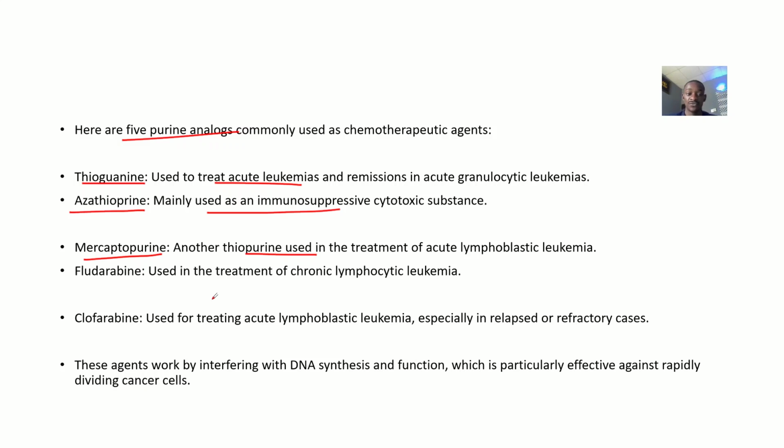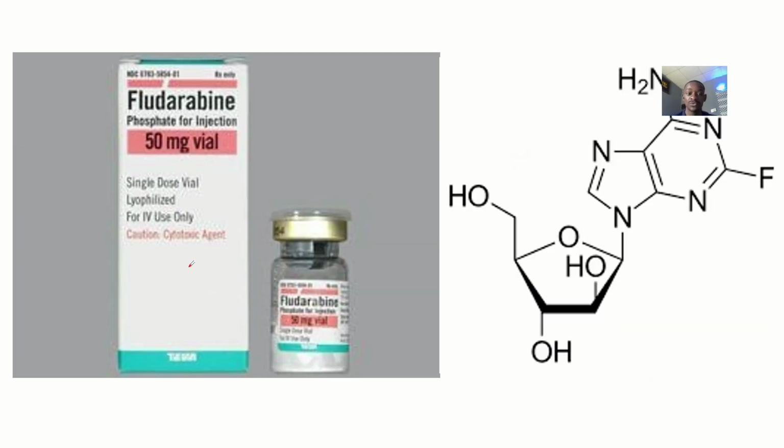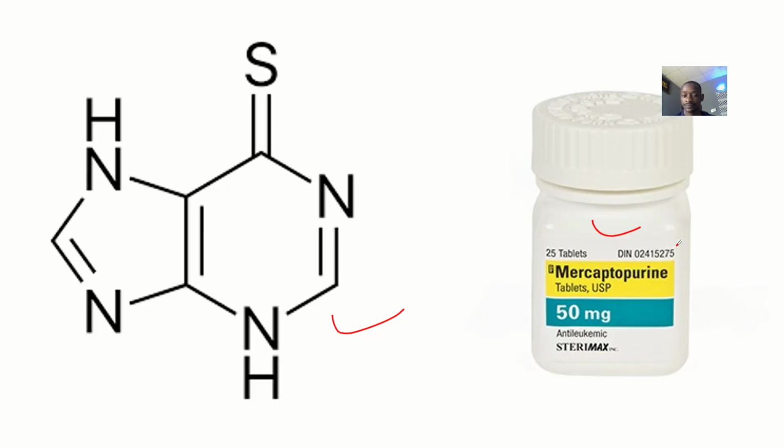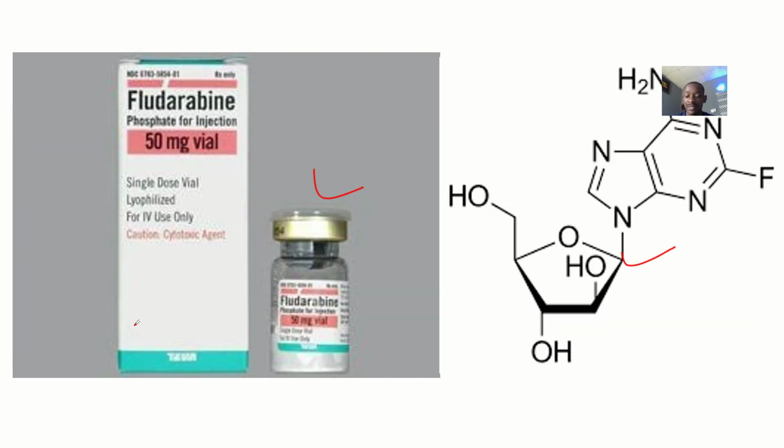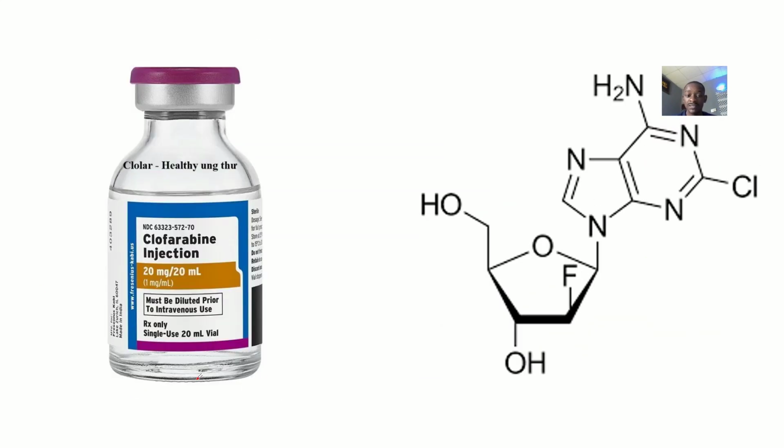Then we have fludarabine. This is a drug. This is the chemical structure. So fludarabine is used in the treatment of chronic lymphocytic leukemia. Alright. Then the last example is clofarabine. This is the drug. This is the chemical structure.